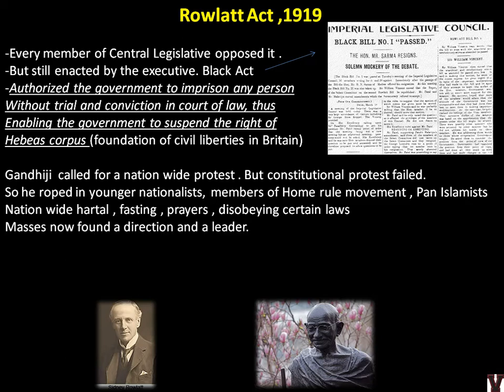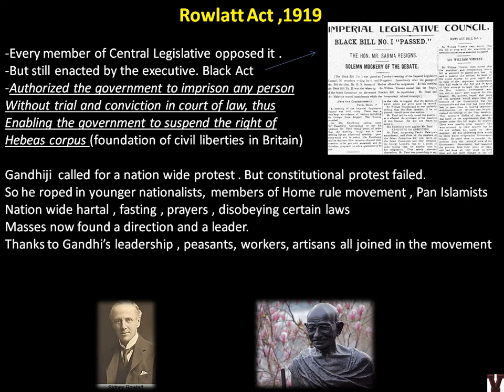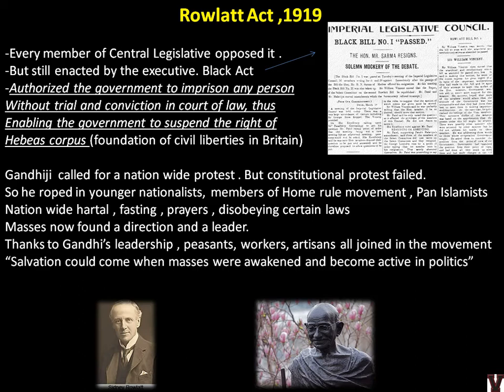Masses now found a direction and a leader. Thanks to Gandhi's leadership, peasants, workers, artisans all joined the movement. If you remember, the previous leaders were not able to use the actual energy of the masses for a mass struggle. But Gandhi had this great aura, or great quality, that he could rope in everyone together. Salvation could come with masses, could come when masses were awakened and became active in politics.